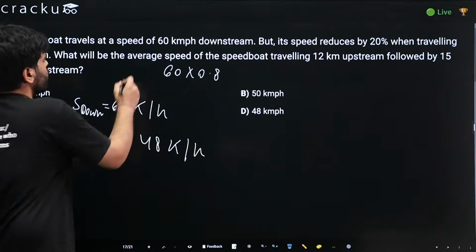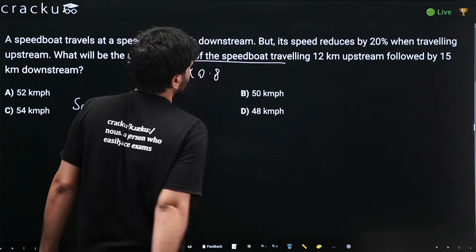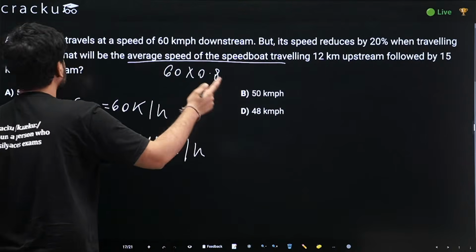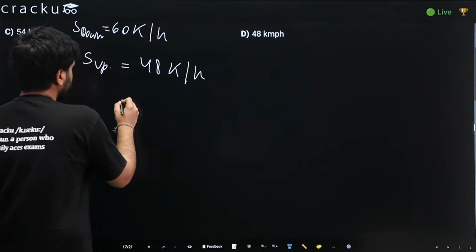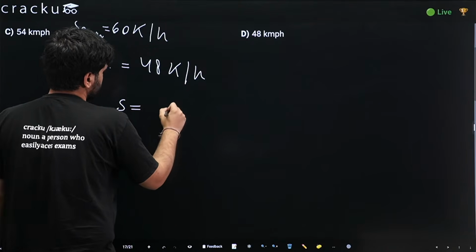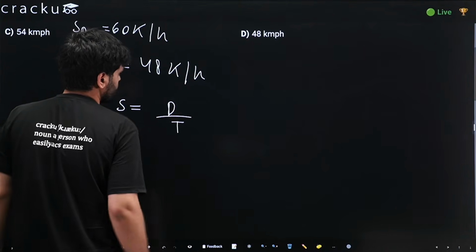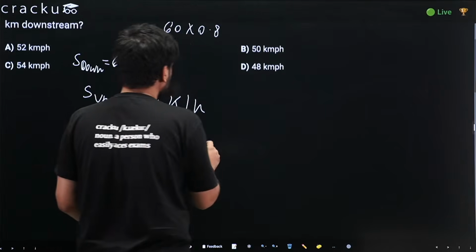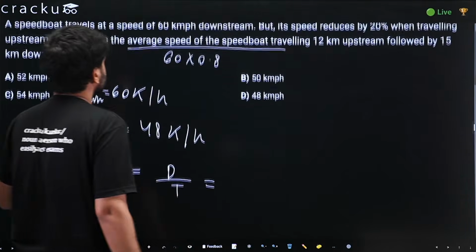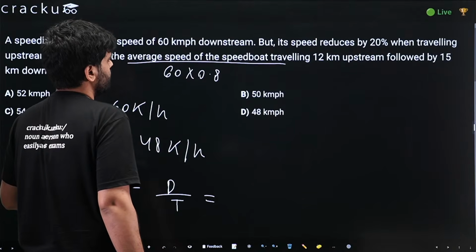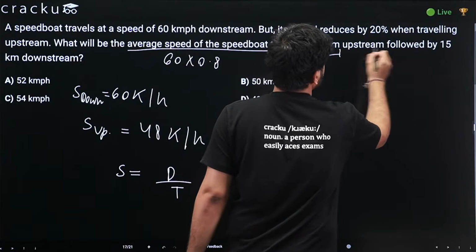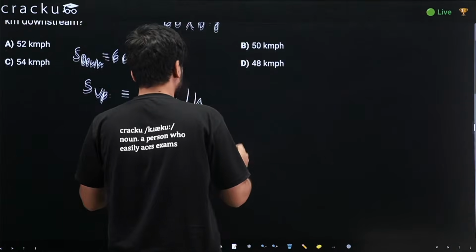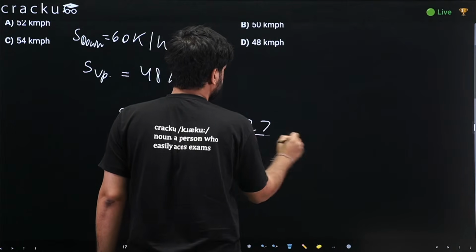Now we are asked the average speed of the speedboat traveling 12 kilometers upstream and then 15 kilometers downstream. We know speed equals distance upon time. The total distance is 12 plus 15, so 27 is the total distance.